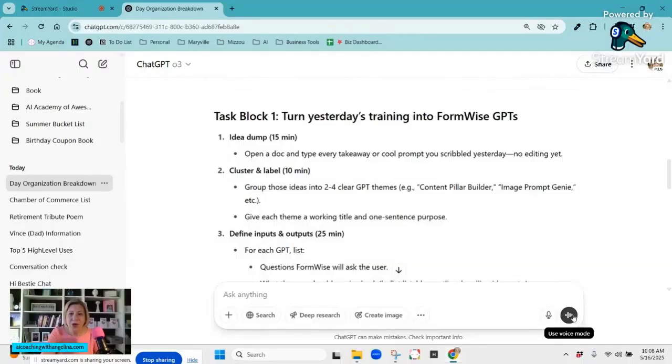I can also utilize what's called voice mode, and that's this icon right here. I'm going to model how that works. It allows you to basically talk back and forth with the chat. What's nice about it is it will still capture the conversation that you have, so you can come back and have it in text format like this. I'm going to go ahead and use voice mode now.